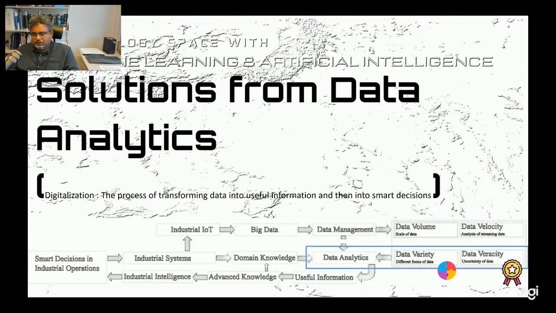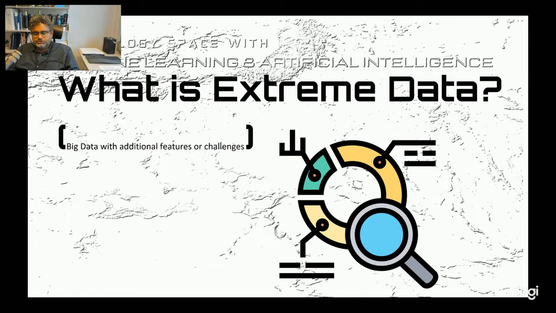But when you come to data variety and veracity issues, different forms of data and the data quality issues, the solutions should come from the data analytics, because these data analytics should provide solutions to the data quality issues, specifically identifying data anomalies and recovering such data anomalies. And then when you come to the modeling part of the data, having different forms of the data, these data analytics should provide solutions.